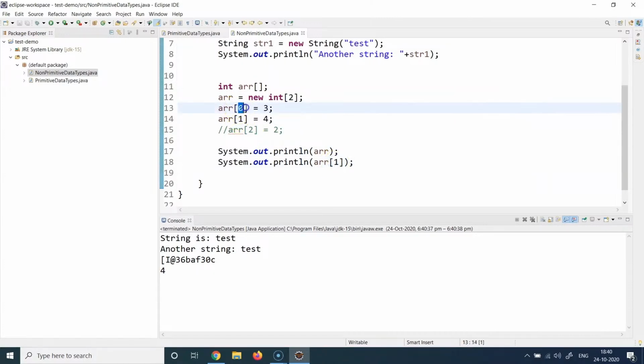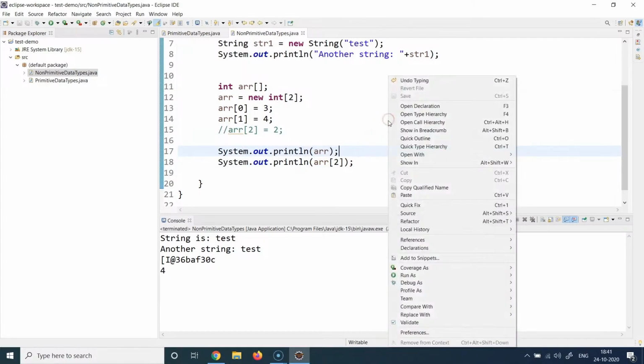When I say array 0, the first element is printed. So always remember that an array is a 0 index based collection or data structure. What happens if I do this? Now there is no third element in this array because the array has a size of only 2 elements. When I say arr of 2, I'm trying to print the third element in this array, which does not exist. So let's see what happens in that case.